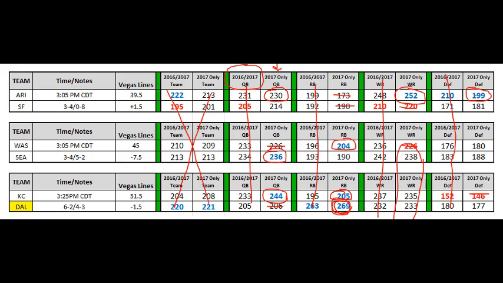So again, summary: quarterbacks, Arizona, Seattle, Kansas City. Running backs, focus on Dallas, throw in KC and Washington. Wide receivers, Arizona for sure, and then maybe Seattle, KC, and Dallas. And defense, we're going to use Arizona. We'll leave it at that.